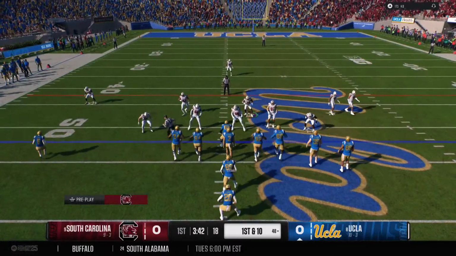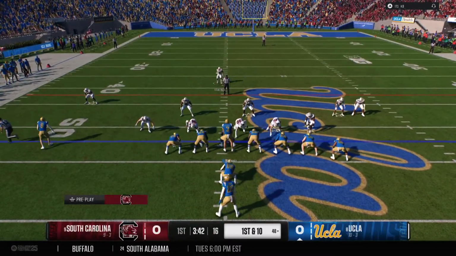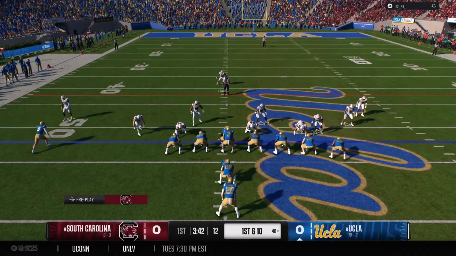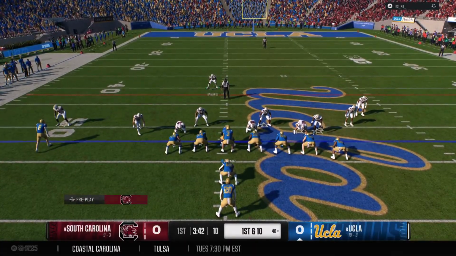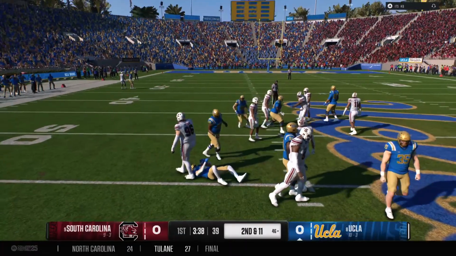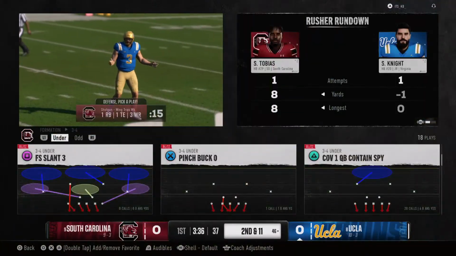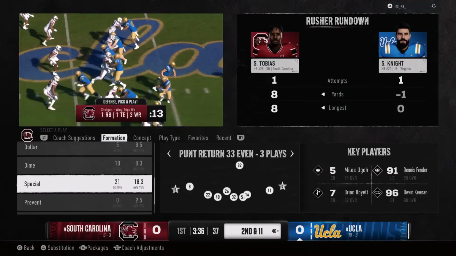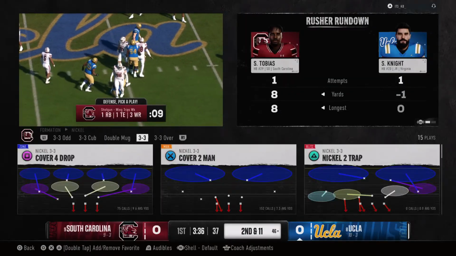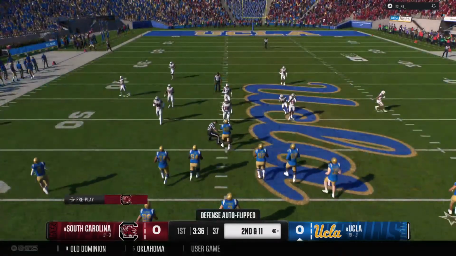And the UCLA offense is back out on the field. They had it going on the last drive, but it ended abruptly with the interception. Let's see what they can do here. Here's the handoff. Well, that's a great play all around by this defense. Your first-level defenders hold their own at the point of attack, allowing the second and third-level players to roam free and make the tackle close to the line of scrimmage.